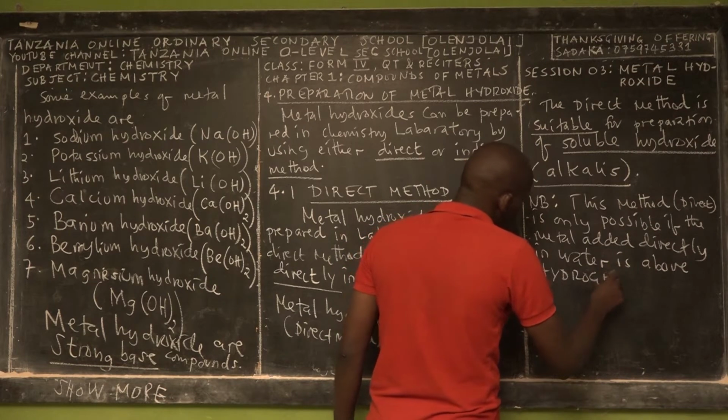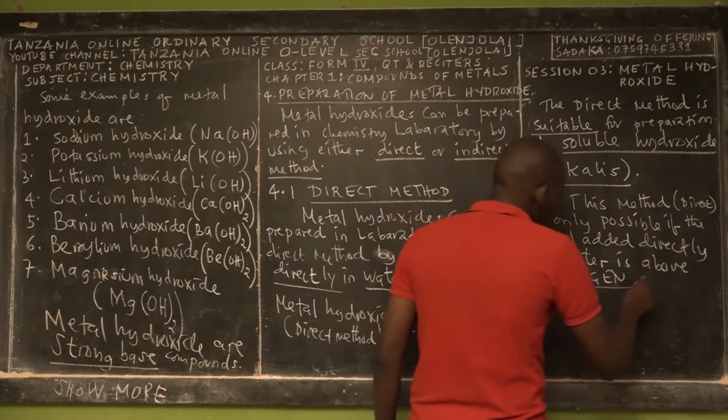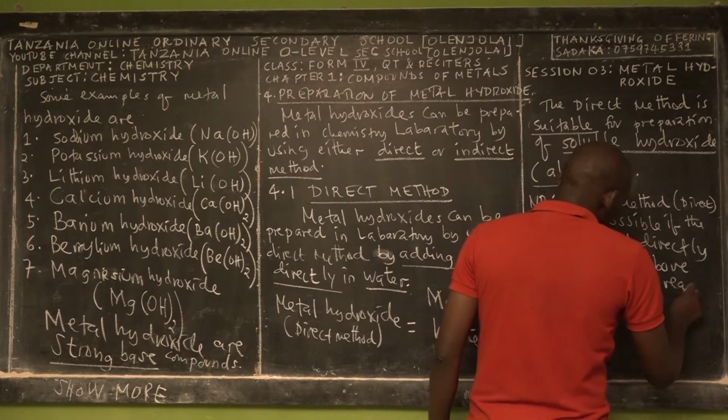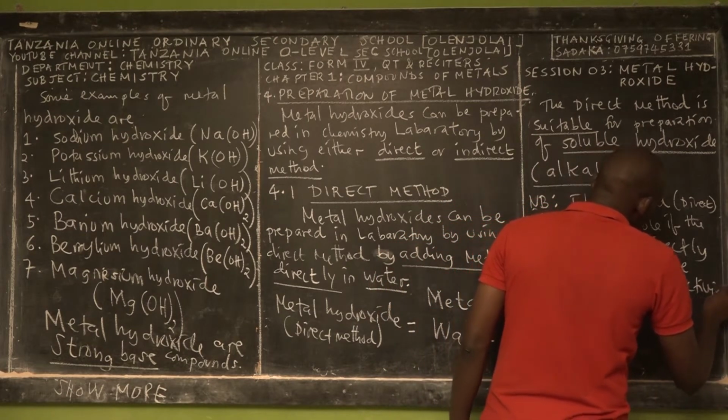Let me write in capital letters for you to note, in the reactivity series.